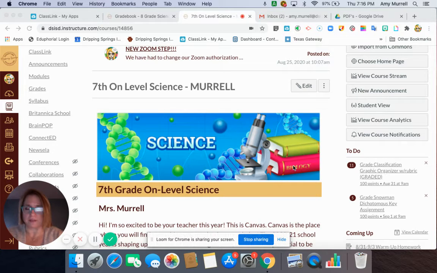The trick to a dichotomous key, there are 2. First, always start at question number 1. No matter what else happens in the dichotomous key, always start with question number 1. And then the other trick is be sure you're always looking at physical characteristics. You can't identify an organism with a dichotomous key unless you're only considering physical characteristics. So that's the material that we've covered the last couple of weeks. We reviewed it in class.